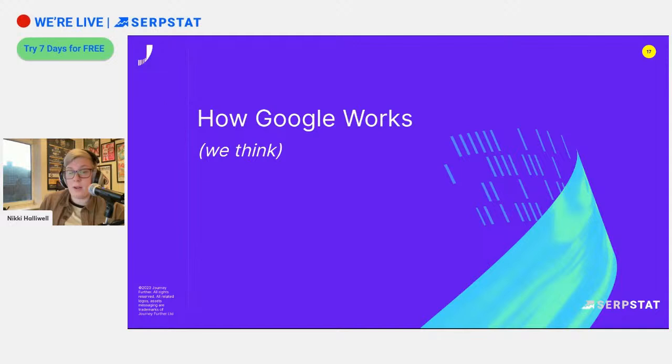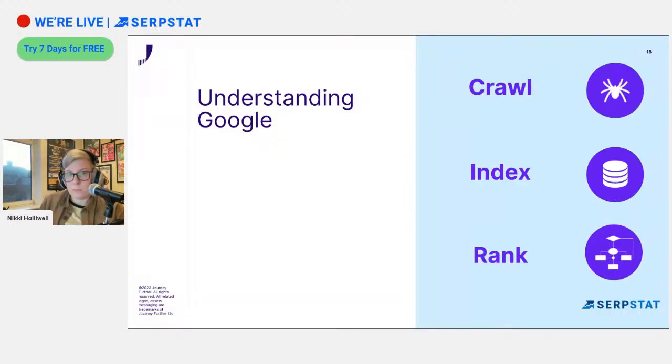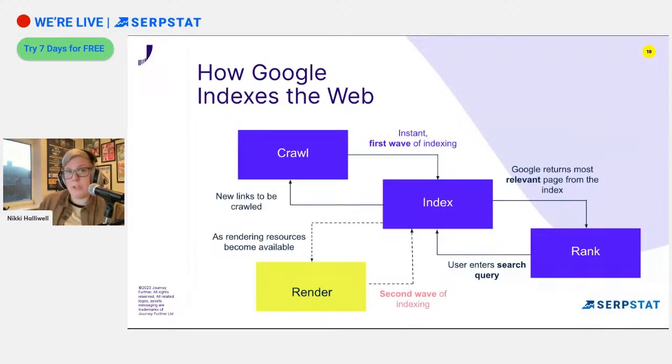And we also need to understand how Google works, because that ties in to the recommendations that we make. And the reason why I say we think in that is because Google tells us about these processes that they do with the way that they crawl websites and index them and how that feeds into the overall ranking system. But they only tell us so much, right? So they're not going to tell us the complete ins and outs of how they work. And that's fine. I get that. I wouldn't want to do the same if it was my business either. But that makes it slightly harder for us to do our jobs. But this is the best understanding that as an industry, we tend to understand.